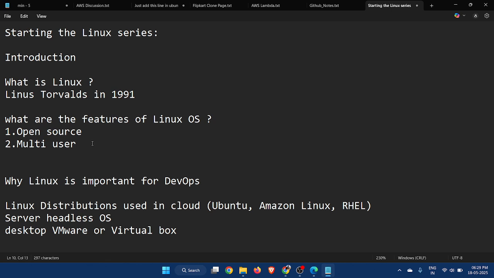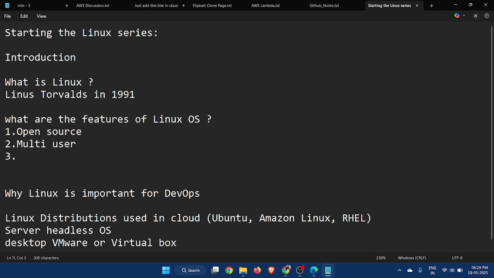But in Windows, if I have a Windows server and I log in from my PC, then the other person who is accessing that Windows server will be logged out. So that's the concept of the Windows operating system. And Linux supports multiple users.